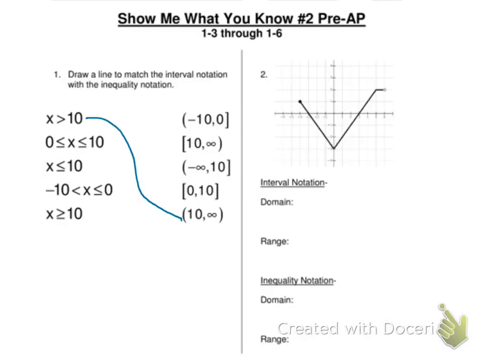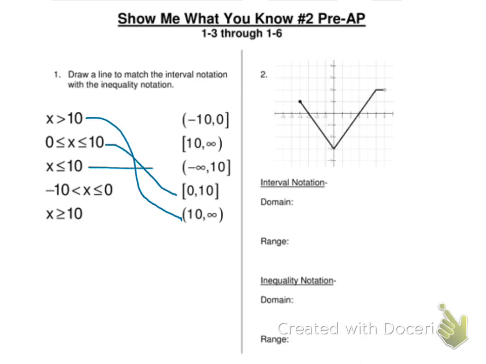Okay, so I'm going to go over the Show Me What You Know from last week. The first question was about inequalities and inequality notation and interval notation. So the key here is to look at whether it should be a parentheses or a bracket, and then go from there and just match them up.